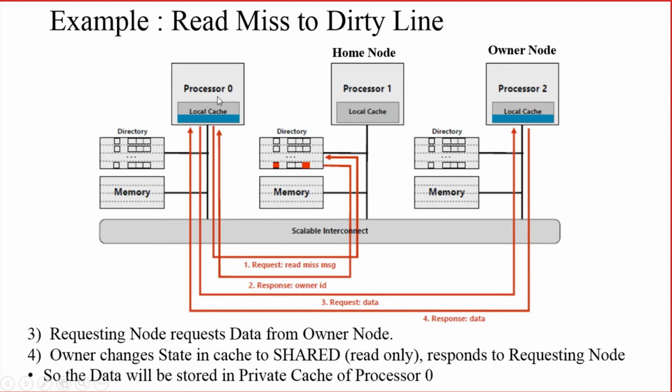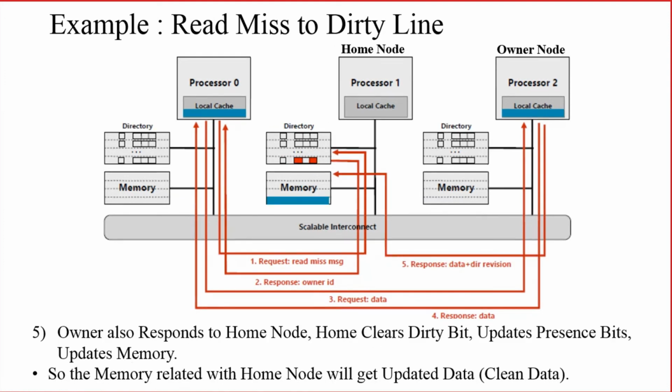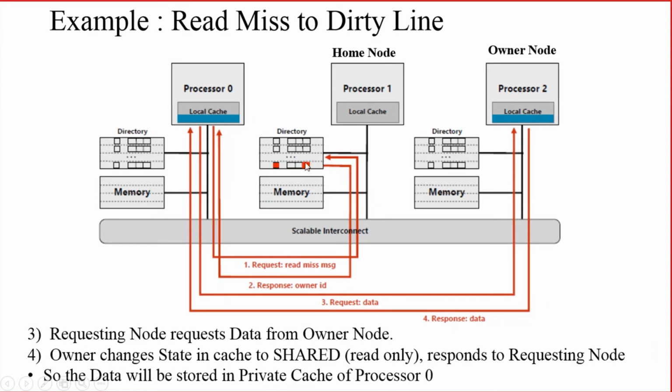So now what modification do you need to make? You need to make the corresponding entry of the presence bit in the directory. That will be done in the second stage, in the next step. Here you can see that previously the data was available in processor 2. This is the presence bit of the 0th processor, this is the presence bit of the first processor, and this is the presence bit of the second processor.